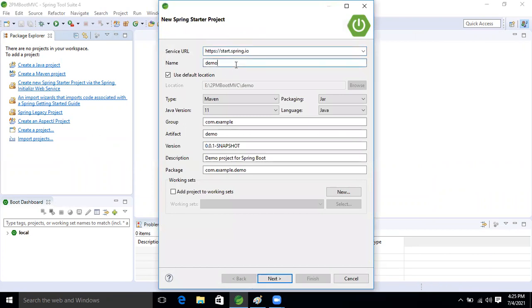Inside that, what I'm going to take now is Spring MVC first application, right? First app. Good.